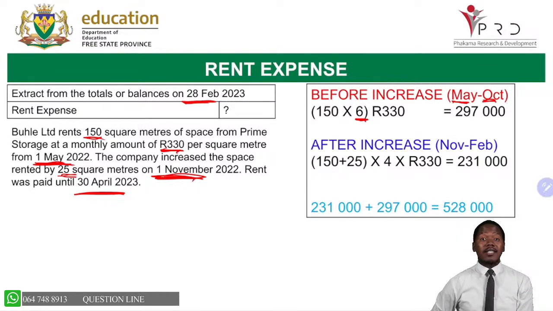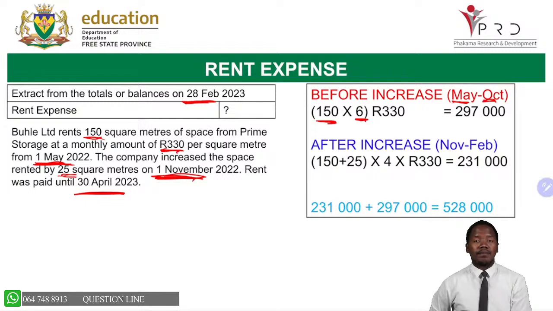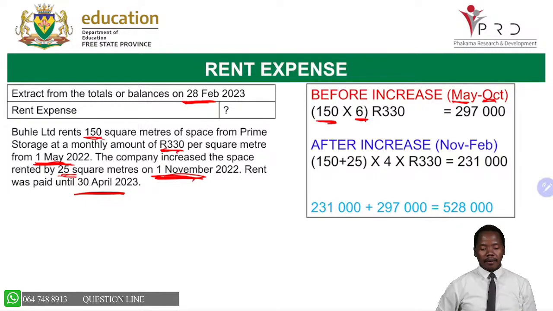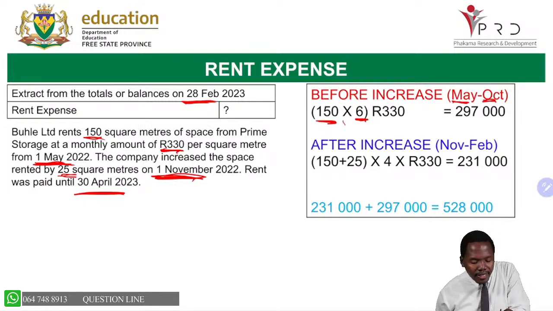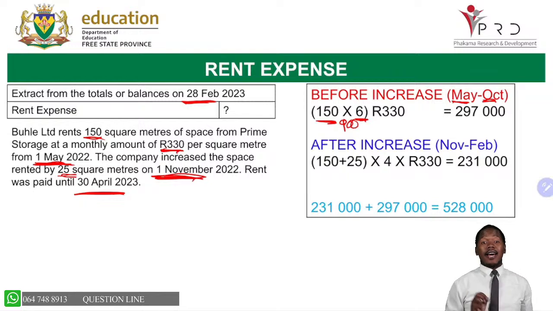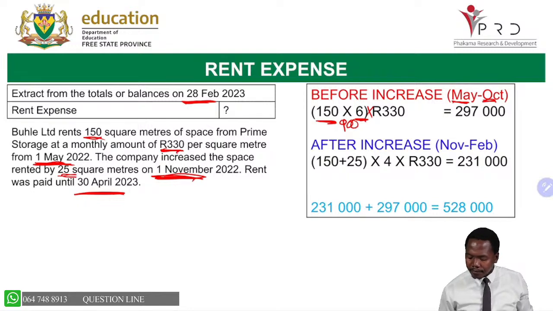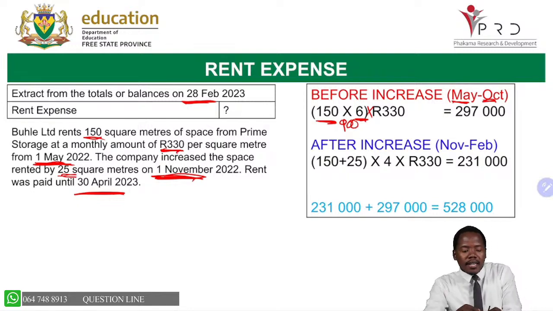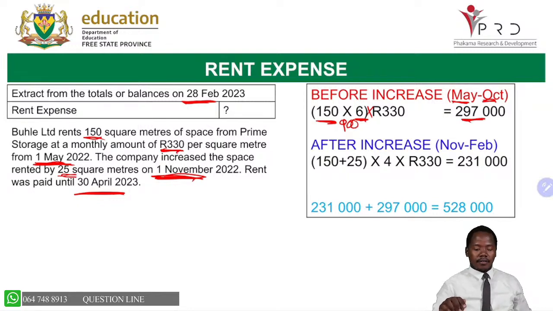We're paying for 150 square meters, so we say 150 multiplied by 6. We will get 900. This means it's 900 square meters that we are going to be paying for the duration of May to October. Then we multiply by 330, and we get 297,000. There we have it.